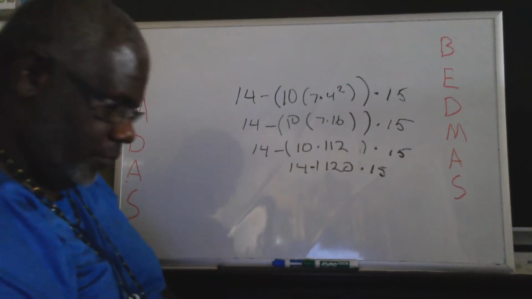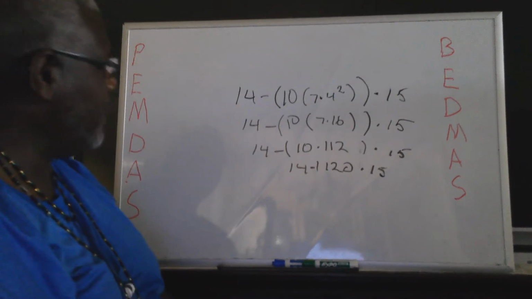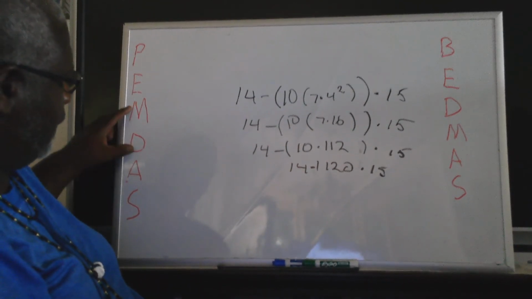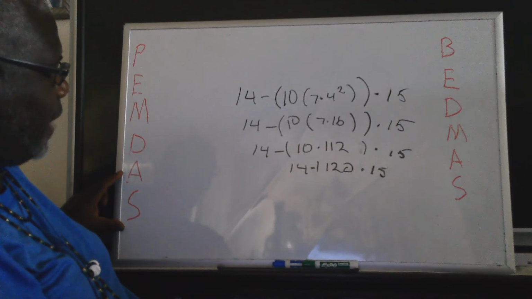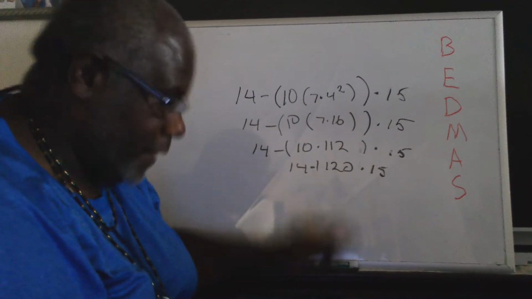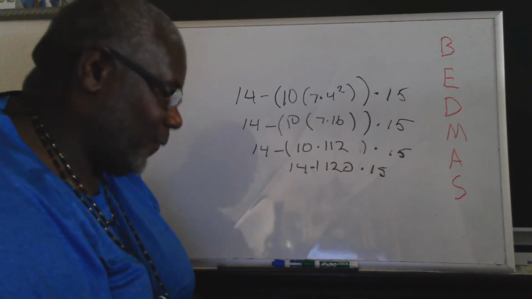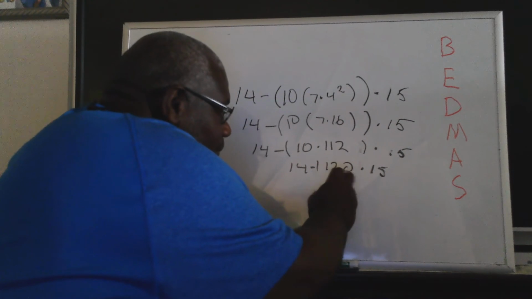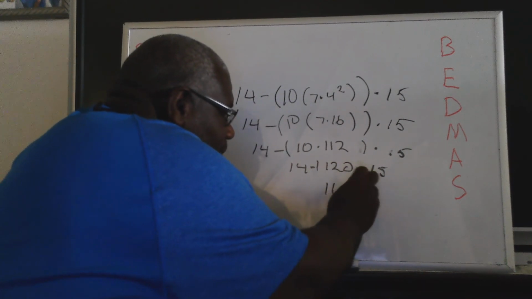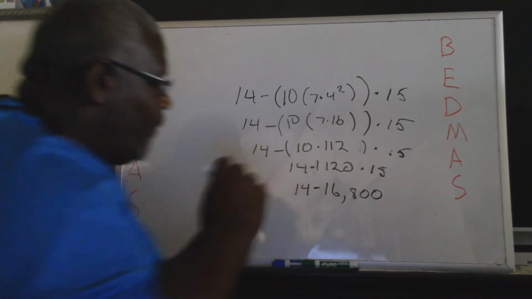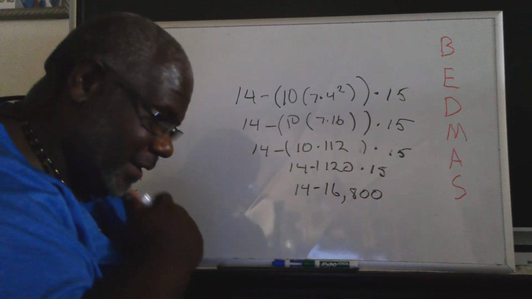Now, some of you may say, well, what do we do next? Well, we do know that multiplication and division outrank addition and subtraction. Even over here, it outranks these two. So 1,120 times 15, I'm going to save you the trouble, is 16,800. Okay? Now you got 14 minus 16,800.